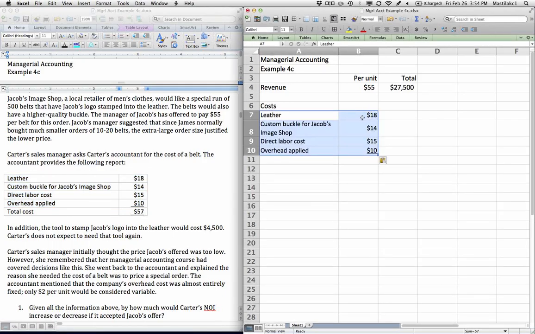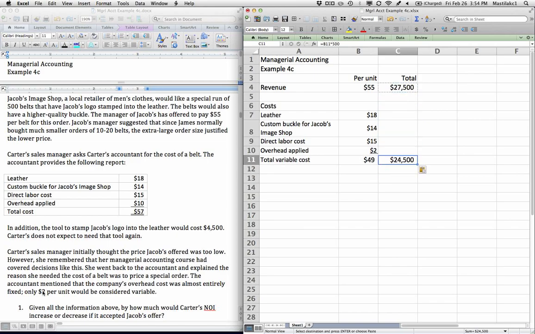Go ahead and drop these in here. Our leather is $18 a unit. The custom buckle would be $14 a unit. The labor cost is $15. The overhead, remember this is the one we have to change. Only $2 of our overhead cost would be considered variable. And so our total variable costs would be $49 a unit, or $24,500 in total. And then we've got the tool to stamp the Jacobs logo into the belts.